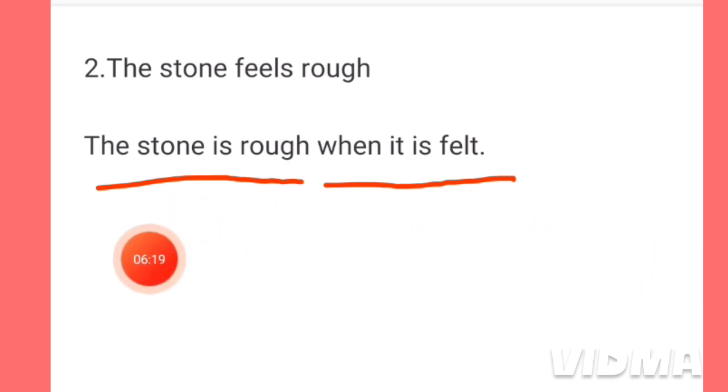So in the same structure, this sentence has also been transformed into passive voice from this active voice.